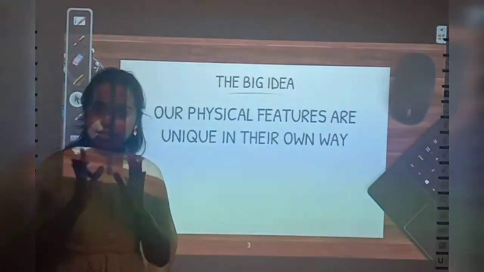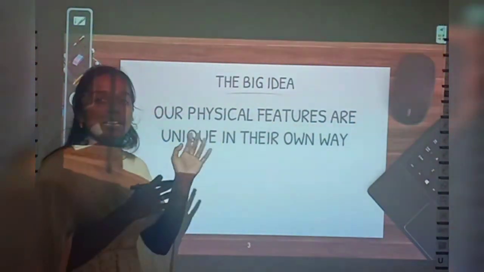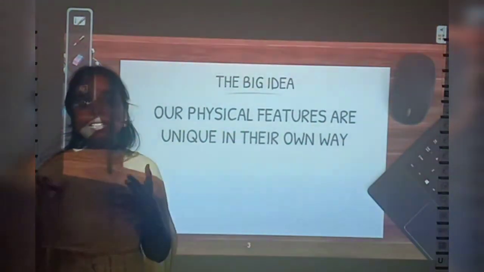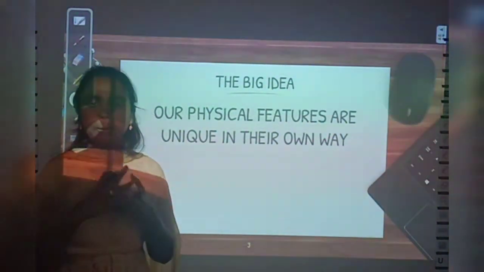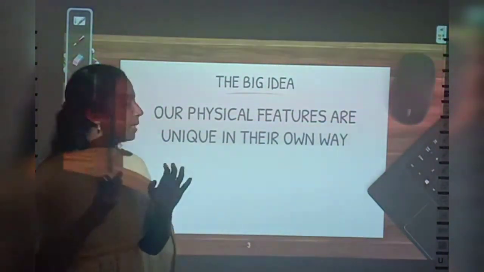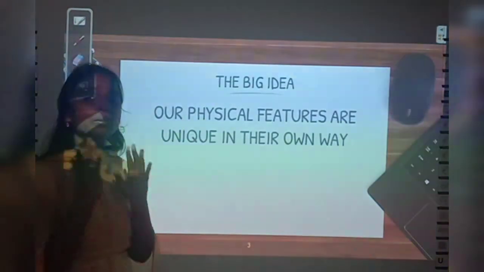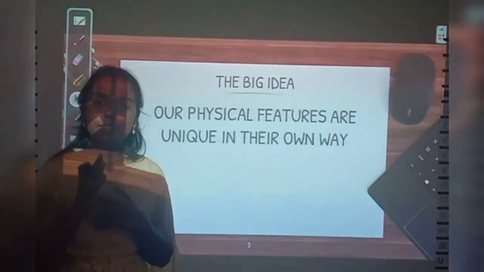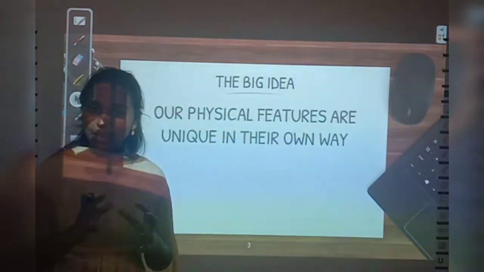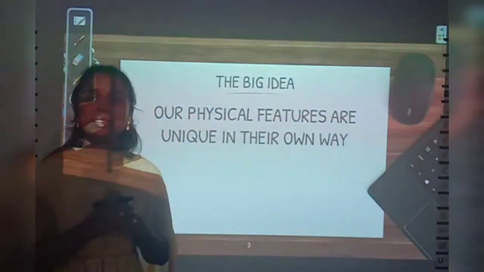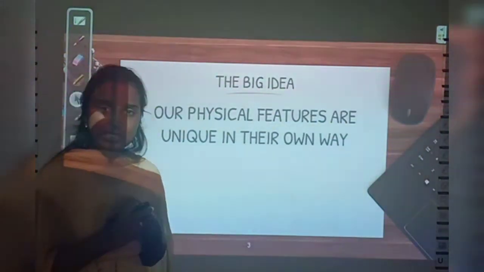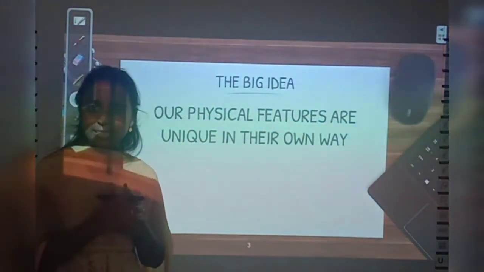So, there is a difference in climate also, okay? Similarly, in the remaining 4 physical features also, there are so many differences in climate, lifestyle of people, vegetation, everything, okay? So, each and every one is different. Our physical features are unique in their own way. All the 6 features are present in India only, but each and every one is unique, okay? This is what you will understand at the end of this lesson, okay? Now, shall we enter into our lesson?